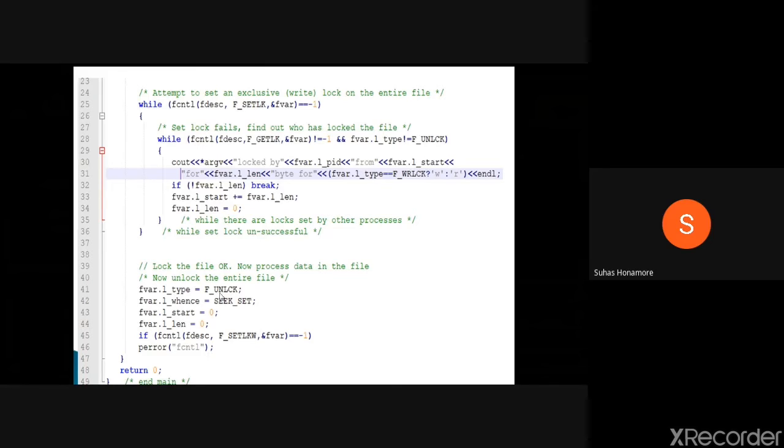Then this parameter we are passing it. By seeing this is a set lock, in that what we are doing is actually unlock. It will unlock if it is successfully executed, so you come out of this. If it is not successfully executed, we are printing the fcntl error. So this is how we use the fcntl call. First time here for the locking purpose. Then here, whoever acquired the lock, for that we are displaying it. Then here for the unlocking purpose we are using it. All three, that is set lock, get lock, then set W, where W is waiting, in a blocking call. So all three types of commands we are using.